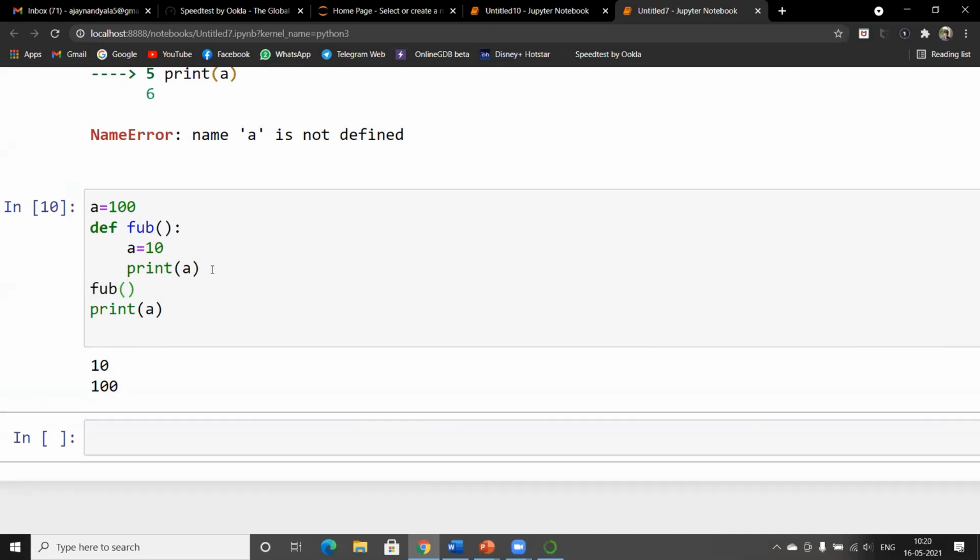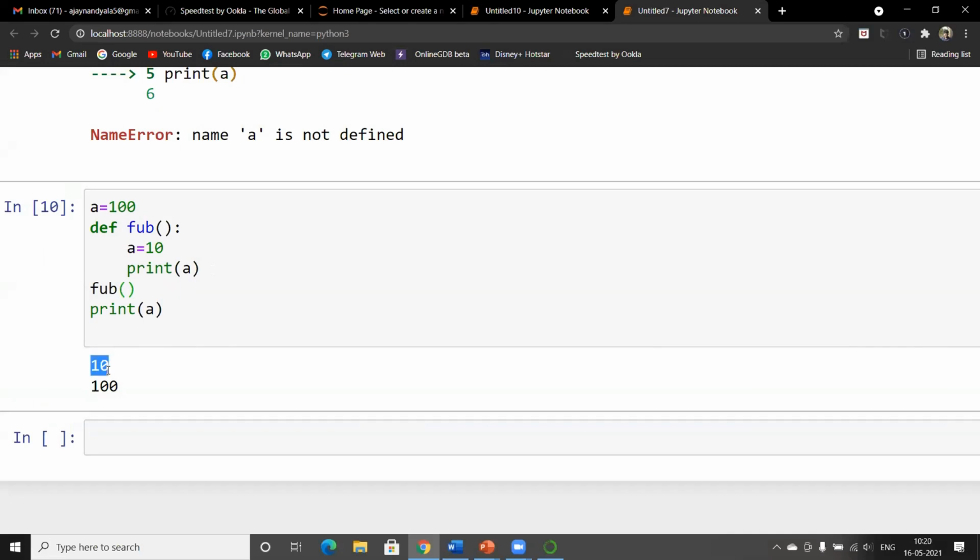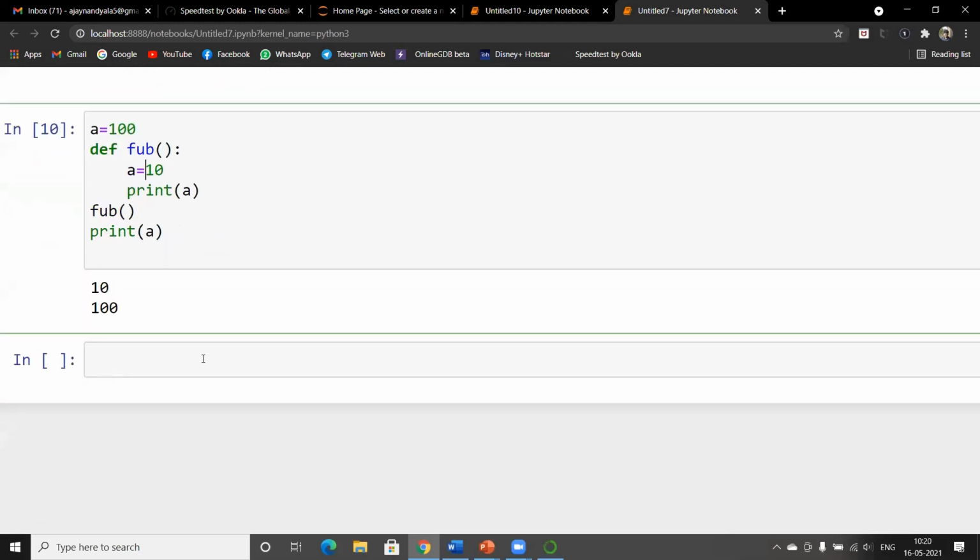Let's execute the code. We get 10 and 100. When we print the variable a again, we don't get the value 10 as it is initialized only in the local section of the program. So make sure to use global and local variables appropriately. The scope of the local and global variables is this.